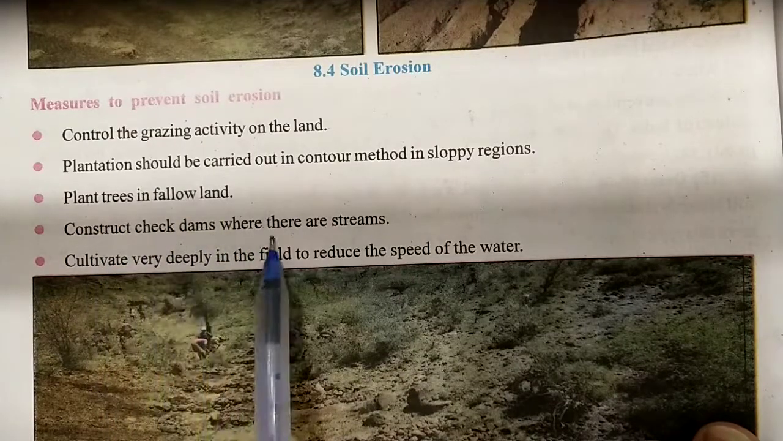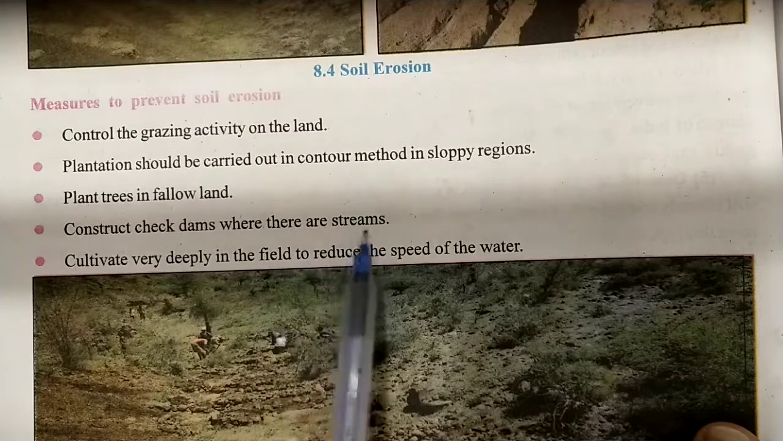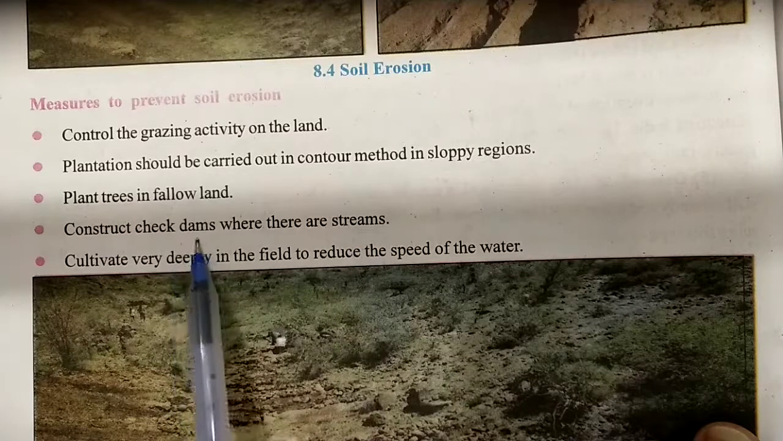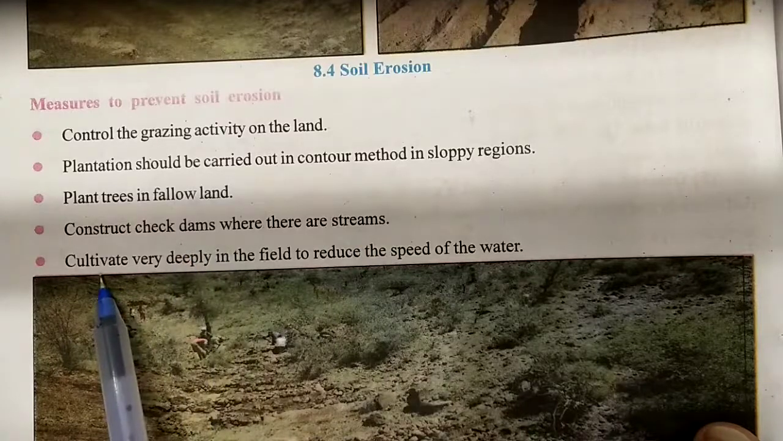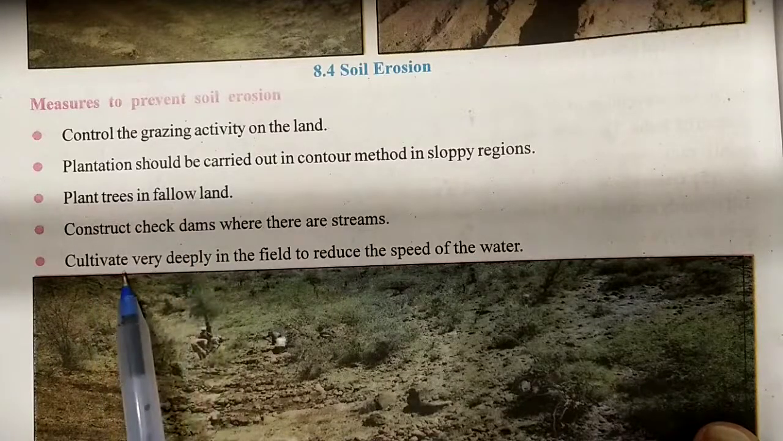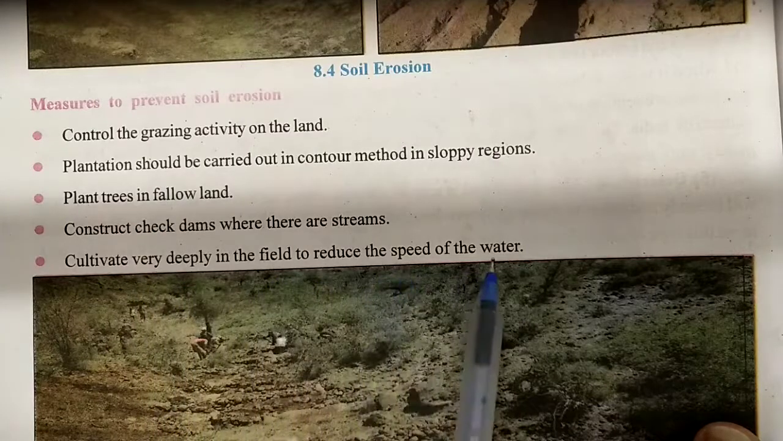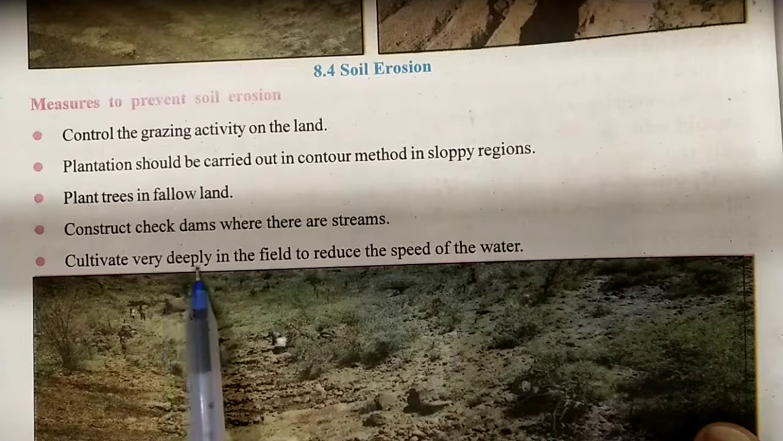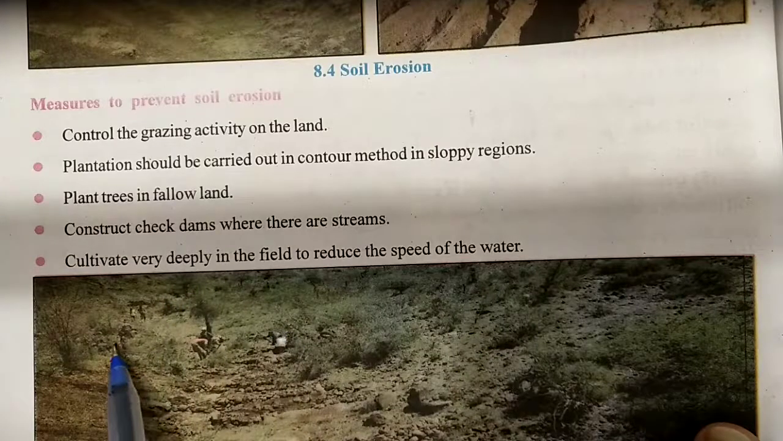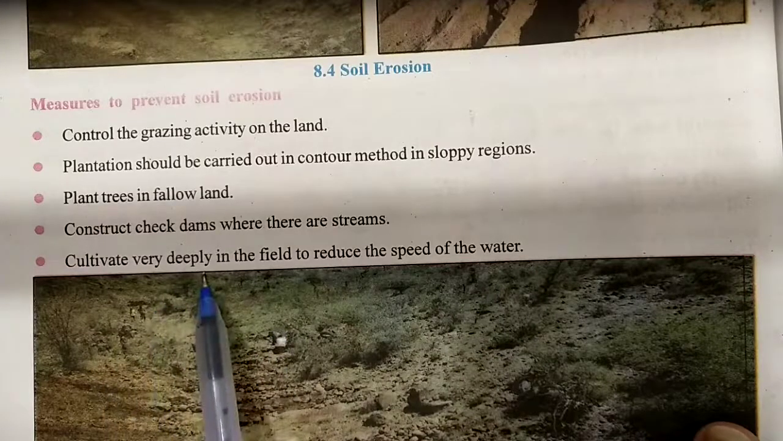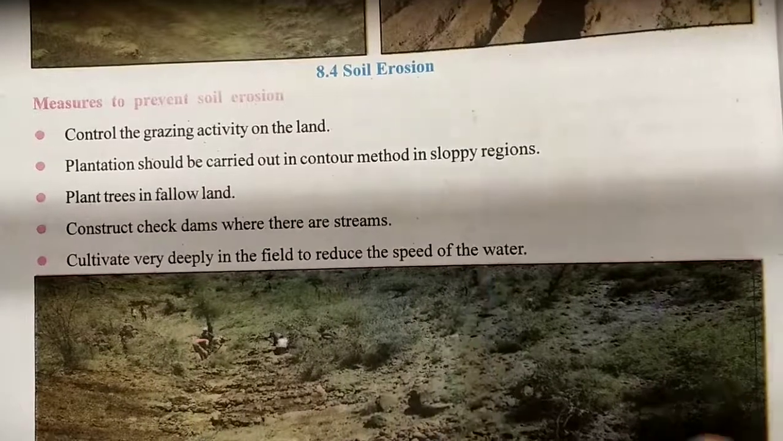Construct check dams where there are streams. Streams means flow of water. So you have to construct a check dam. Cultivate very deeply in the field to reduce the speed of the water. When the farmer plows the field, the plowing must be very deep to reduce the speed of the water.